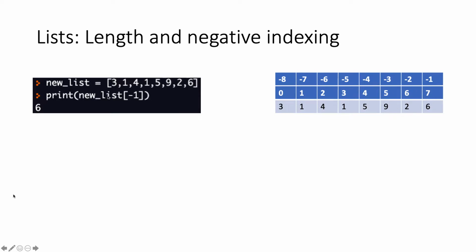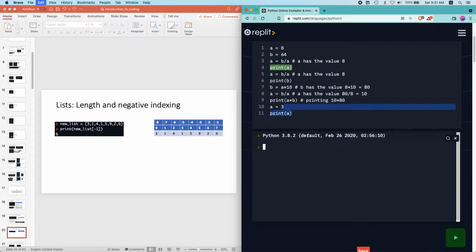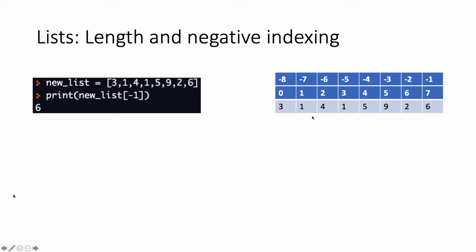Python makes it simple such that instead of typing length of new list minus 1, instead of typing this whole thing, you can just write new list and you just write -1, and Python will automatically interpret the negative index as putting in the length. So if I do this, I just get 6. So this is a way for you to go in reverse.